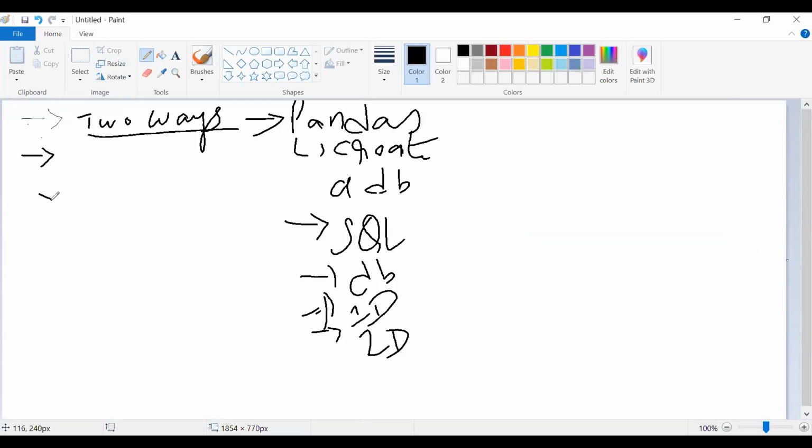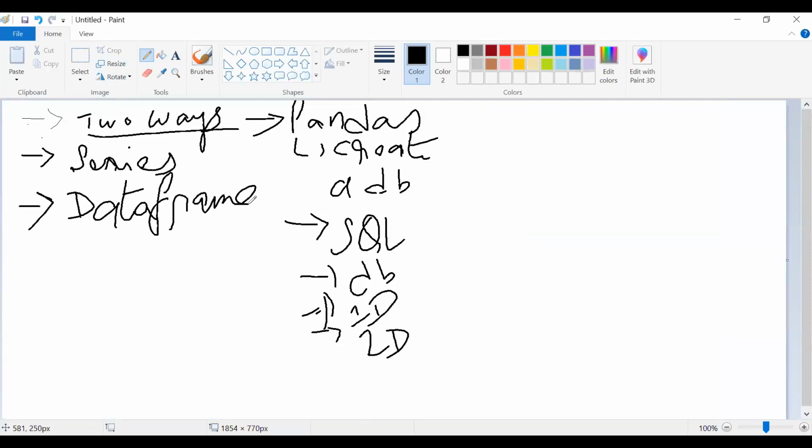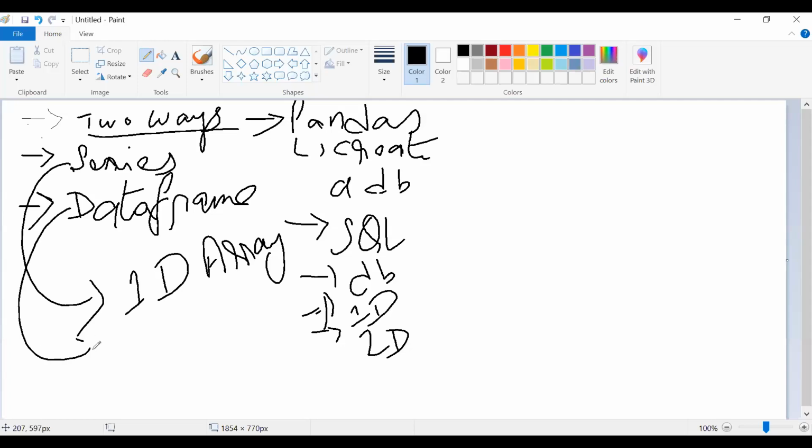Apart from that, we can't do anything in pandas. There are two things we'll be working with in pandas, that is a Series and a DataFrame. When I talk about the Series, that is nothing but a one-dimensional array. And when I talk about the DataFrame, that is called a two-dimensional array.